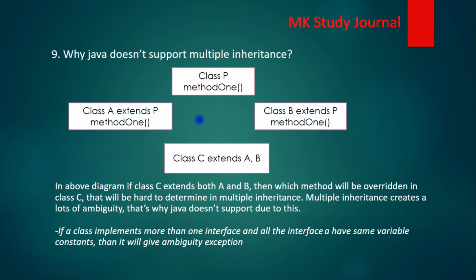In that scenario, how would the JVM know which method should be overridden, either the one in class A or the one in class B? That's why it creates an ambiguity. To avoid this ambiguity, Java doesn't support multiple inheritance.